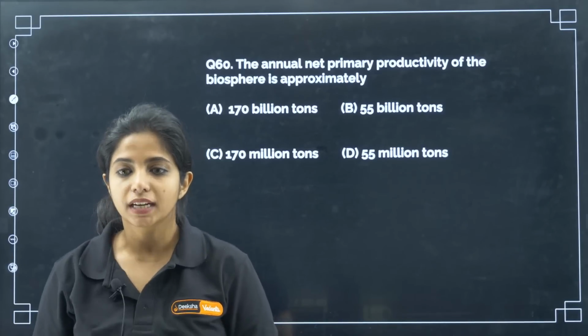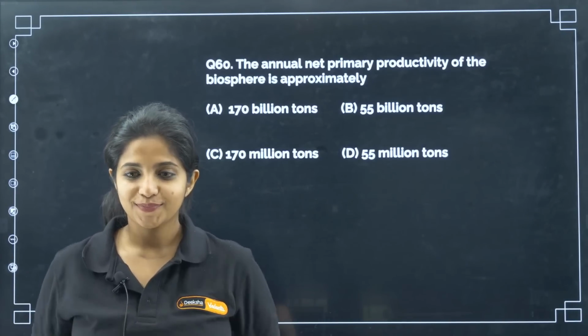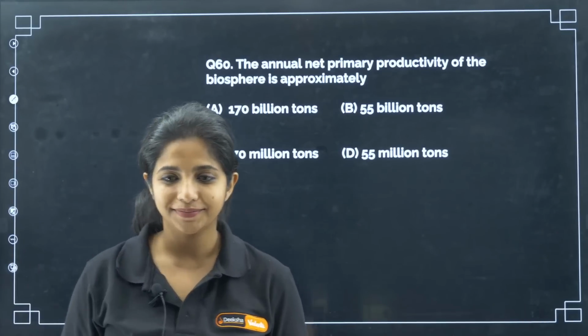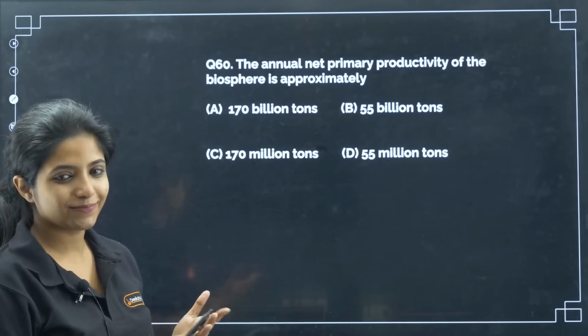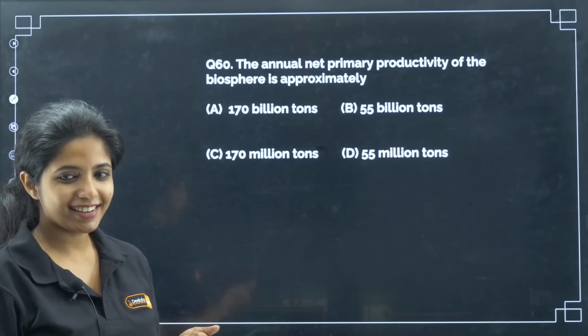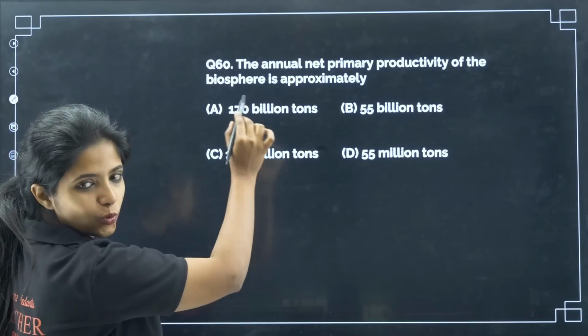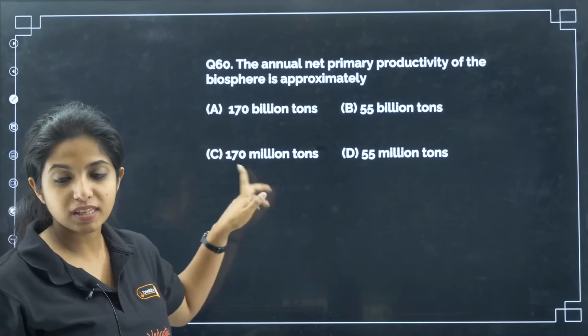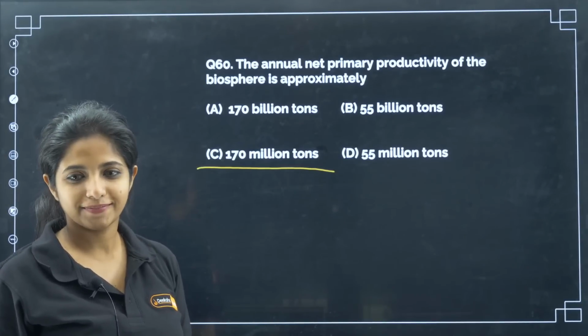Can you try to find the answer for this question? It's very, very important. Any guesses? So your answer is what? 170 billion or 170 million? This one. Okay?